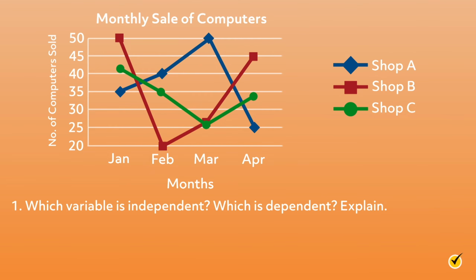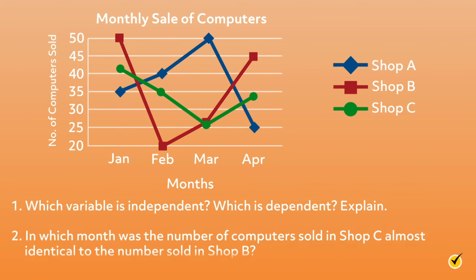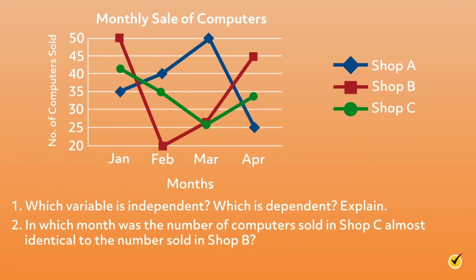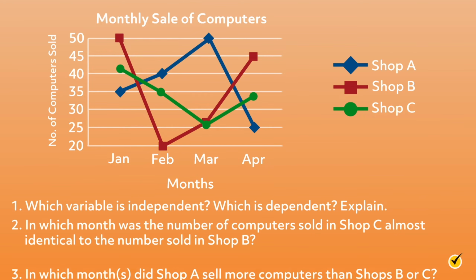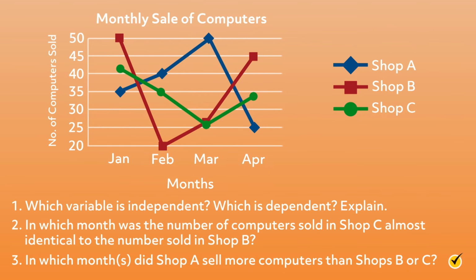Which is dependent? Explain. In which month was the number of computers sold in shop C almost identical to the number sold in shop B? In which months did shop A sell more computers than shops B or C? Pause this video and analyze the line graph, and see if you can answer these questions yourself. When you're ready, resume the video and we'll go over the answers together.